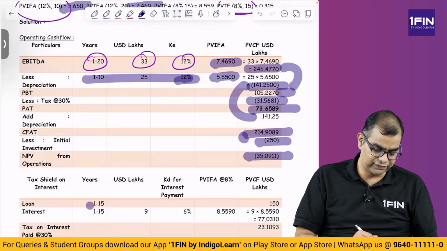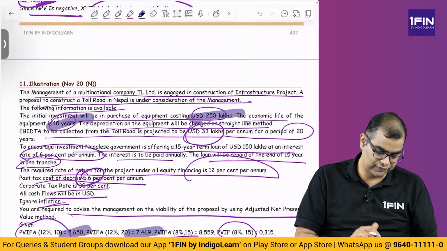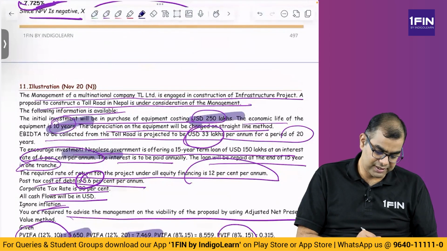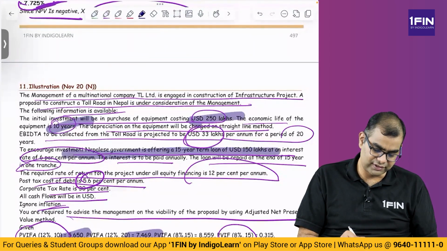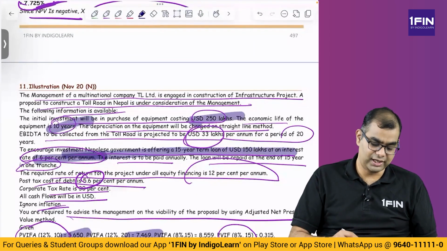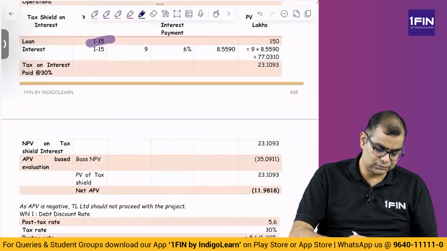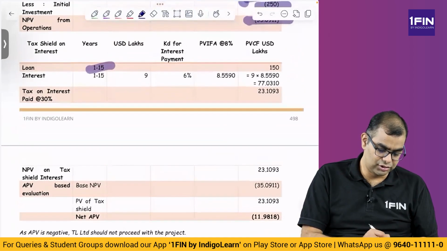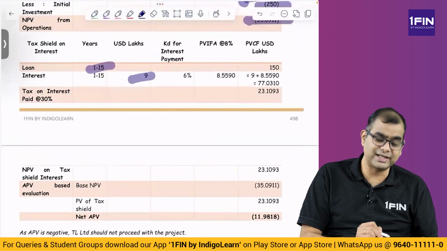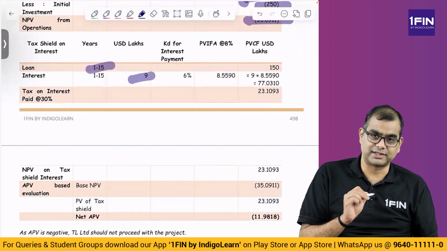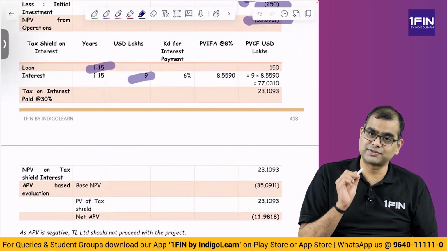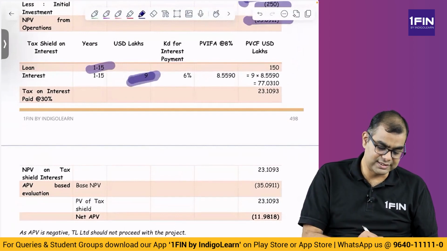So loan for 15 years. What did they say? What is the loan for 15 years? To encourage Nepali government, a 15-year loan of USD 150 at an interest rate of 6%. Okay. So what is the interest every year? 6% on how much? 150 lakhs. 6% of 150 is 9. So 9 is the yearly interest.